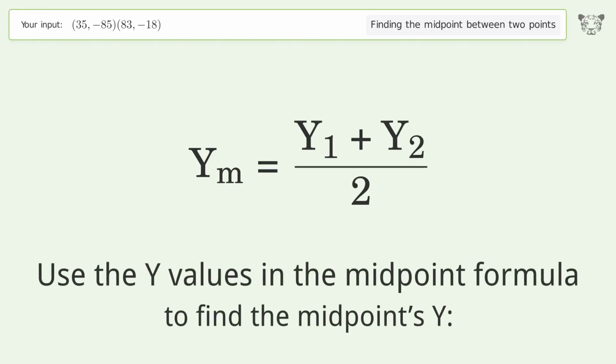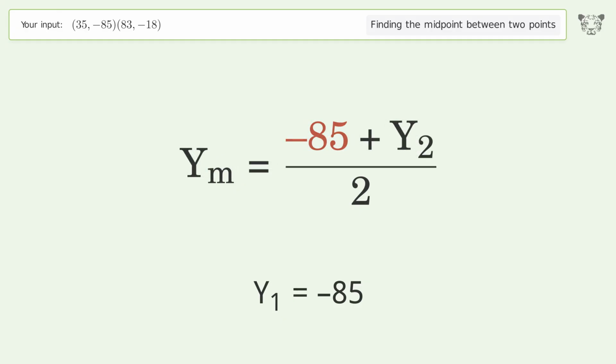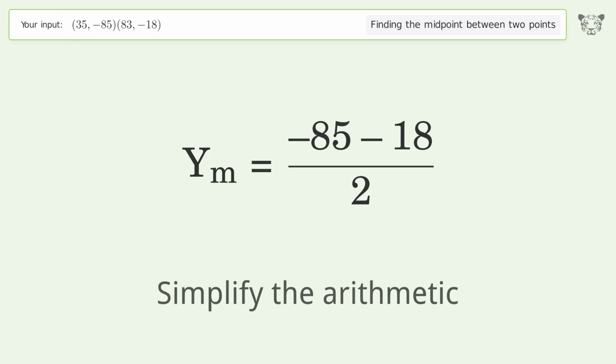Use the y values in the midpoint formula to find the midpoint's y. y1 equals negative 85. y2 equals negative 18. Simplify the arithmetic.